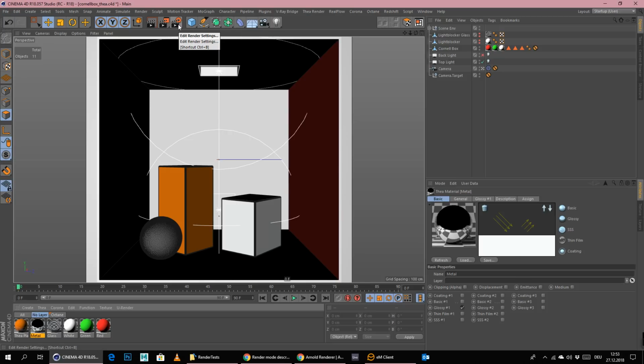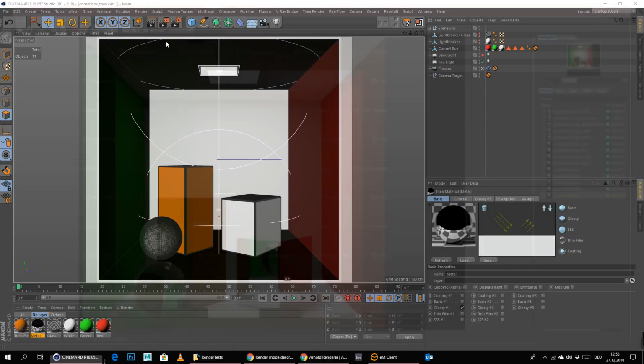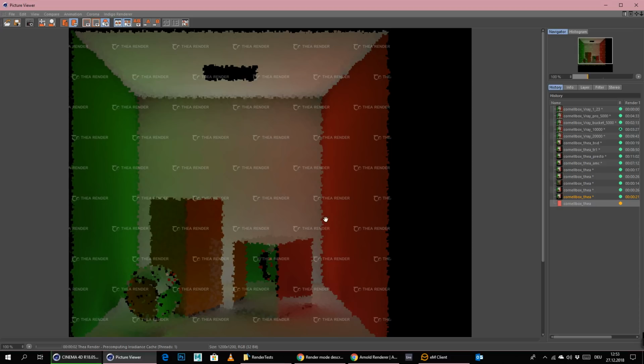I think this Russian roulette depth is something completely else. Or maybe, let me up this here to 16, I don't know. I don't even know what this is doing, to be honest. But maybe this has something to do with it. I will just try it quickly now.